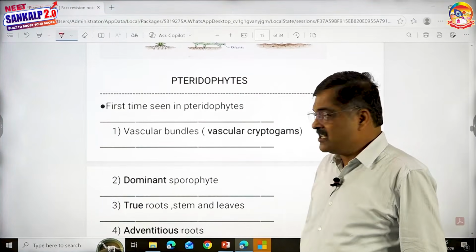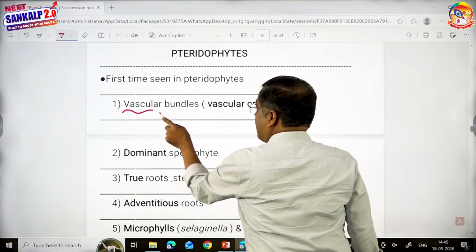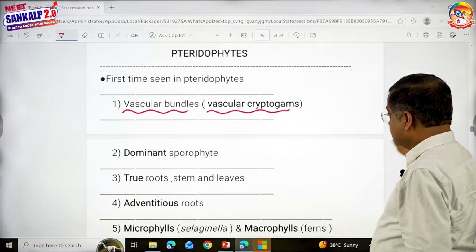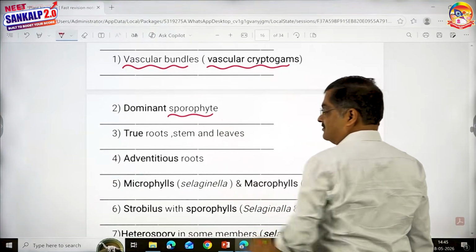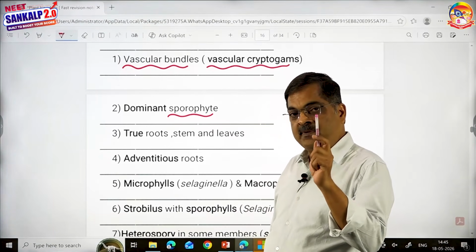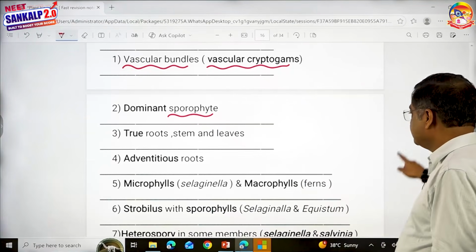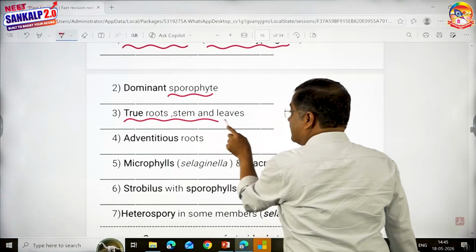First time, what is seen in pteridophytes? First time, vascular bundles. Hence, you call them as vascular cryptogams. First time, the dominant stage is sporophyte. What about in algae and bryophytes? The dominant stage is gametophyte. Here, the dominant stage is sporophyte. First time, you see true root, stem and leaves.